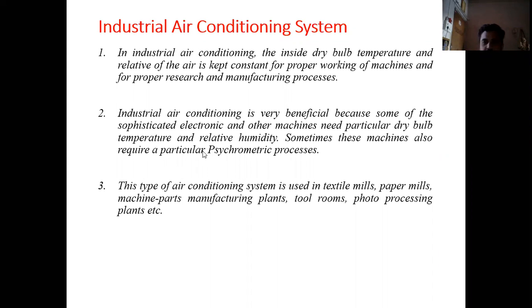So industrial air conditioning is basically used to have a higher efficiency of machines. Comfort air conditioning is used to have a higher efficiency of humans, and industrial air conditioning is used to have a higher efficiency of machines. So these are basically the requirements in the case of industrial air conditioning. So we have seen the classification according to the purpose. Now we'll see the classification according to the season.